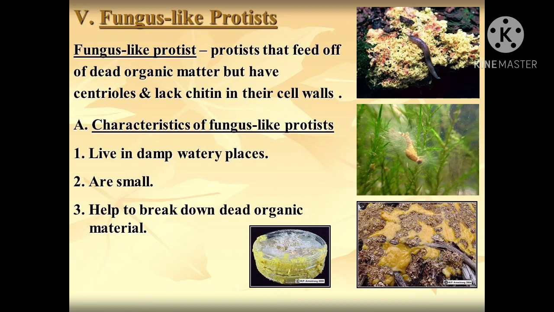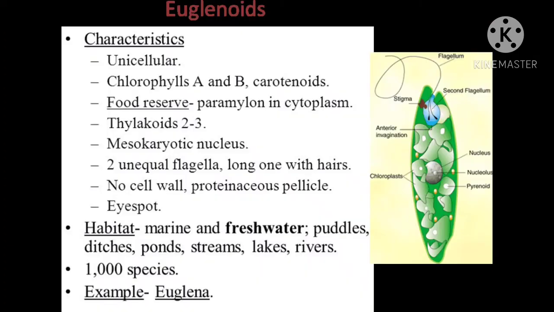Simple characteristics: they live in damp and watery places, and we can feel a very foul smell, because wherever we see the fungus, it has a very foul smell, because they require that damp and marshy water. On marshy, moist surfaces they grow very easily. They also have the ability to break down dead organic matter, hence they are also called decomposers. Now the last one among these is euglenoid.